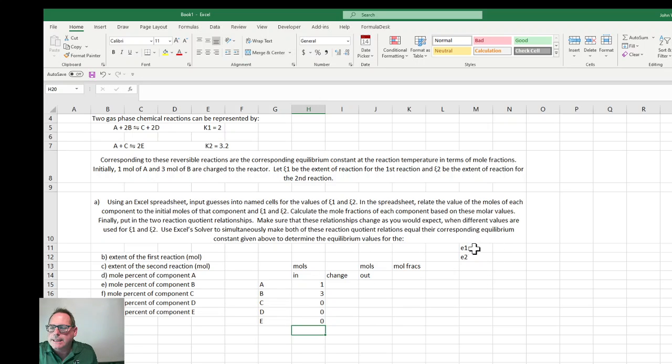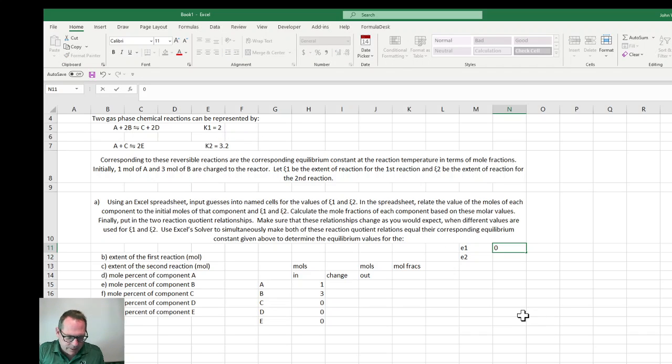We're going to guess at these, so we're just going to put in values to get us started. Since we have 1 mole of A, we know that the first extent can't be bigger than 1. Let's try 0.5.